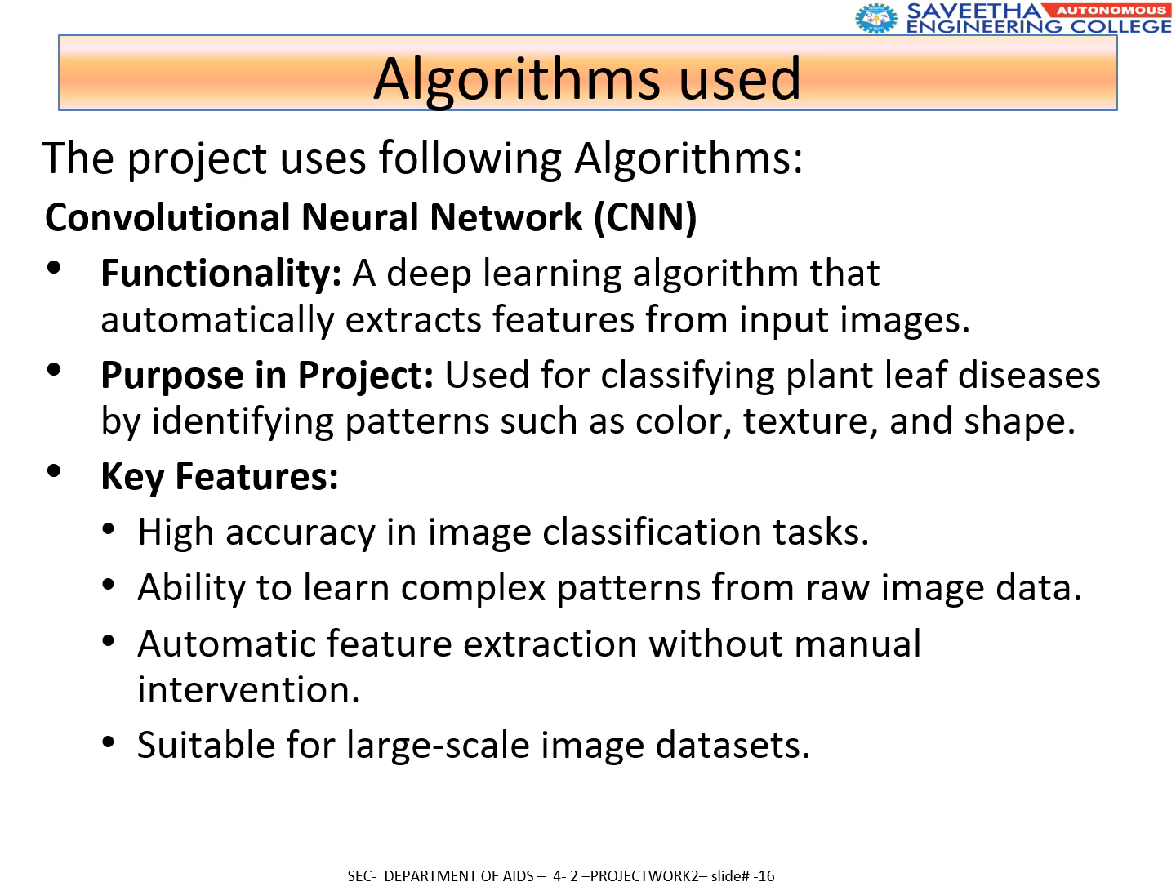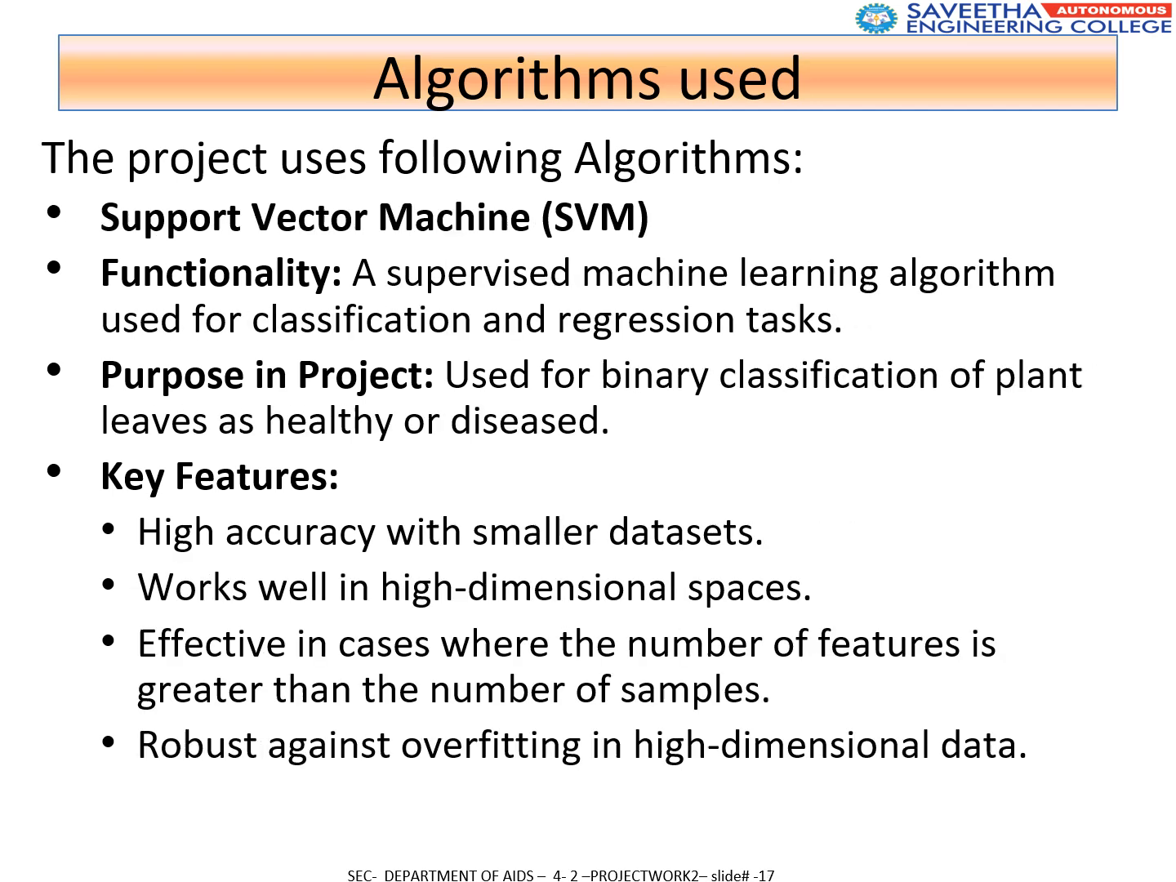The algorithms used in this project are convolutional neural network, which identifies plant disease with high accuracy. Another algorithm used here is support vector machine. It is also used for the binary classification of healthy and diseased plants. And at last,